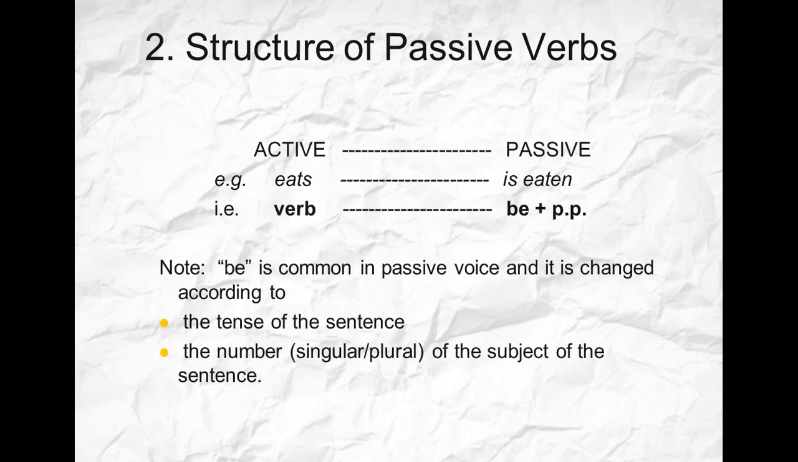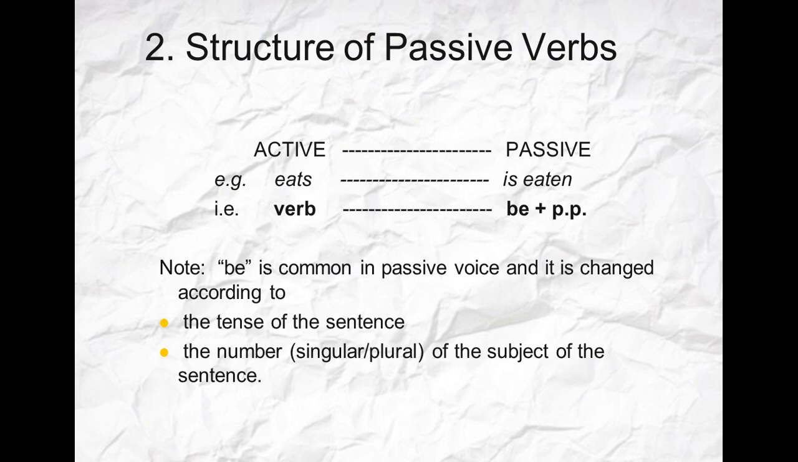In the active form, in the present simple, we use the verb in the infinitive, like eats or eat. Okay, this is the verb in the infinitive for the present simple. And the passive should be formed like this: is eaten or are eaten. The verb to be plus the past participle of the verb.